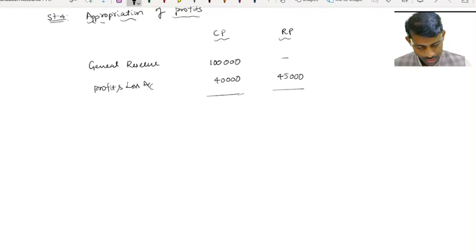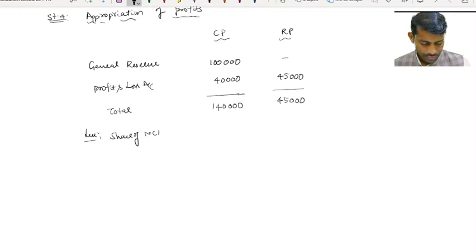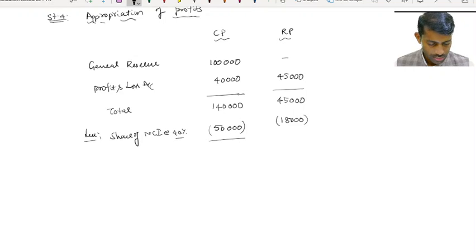That's it in total. 1,40,000 and 45,000, less share of non-controlling interest at 40%, which amounts to 56,000 and 18,000. So therefore, what is the balance of Bengal Limited?